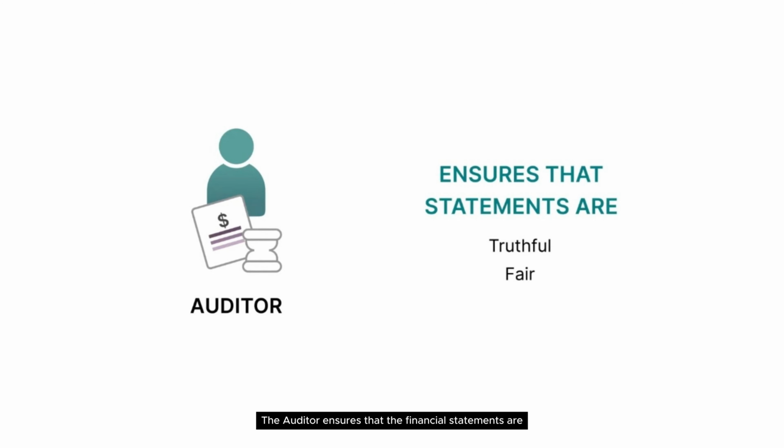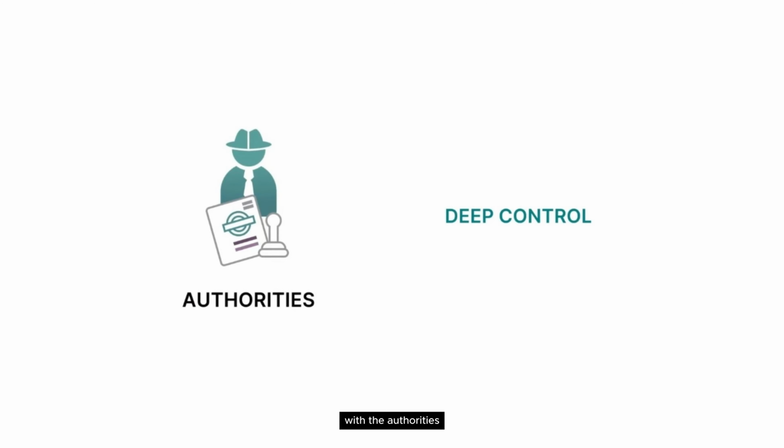Next up is the auditor. The auditor ensures that the financial statements are truthful and fair, to make sure that external stakeholders take decisions that are rational, relevant, and reasonable. And lastly, we might have some interaction with the authorities, who can intervene to avoid fraud in your accounting, for example, unreported revenue, tax report inconsistencies, unpaid taxes, and so on.